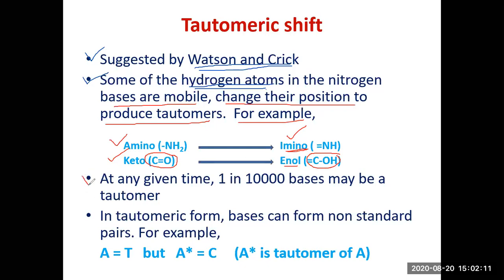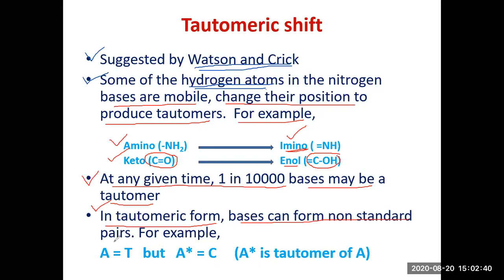And it doesn't happen very often. Please understand that it happens only 1 in 10,000 bases. It occurs very rarely. At any given time, only 1 in 10,000 bases may actually be undergoing this kind of tautomeric shift. But when the nitrogen base undergoes a tautomeric shift, in its tautomeric form, its base pairing potential is altered.